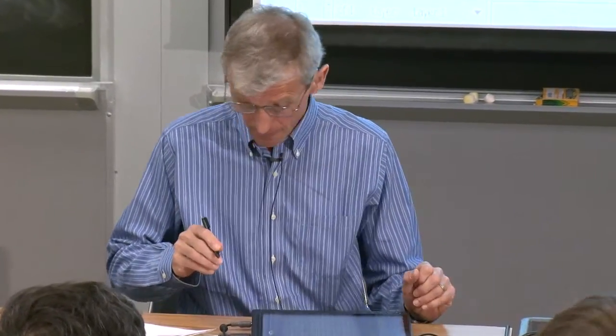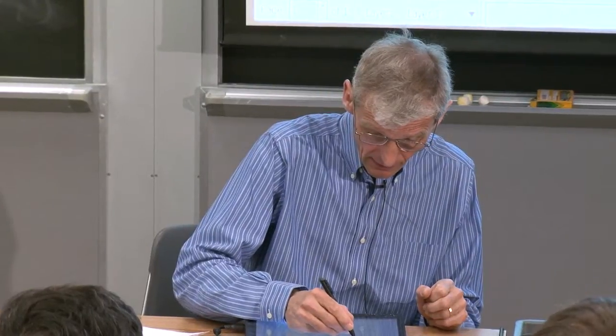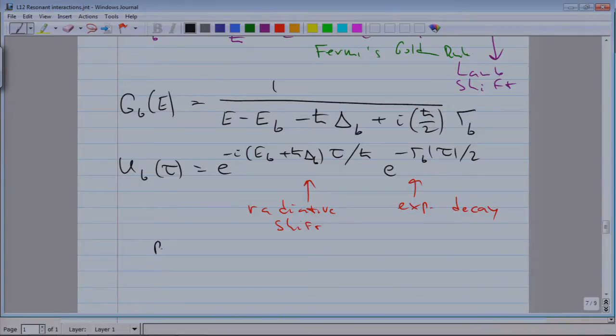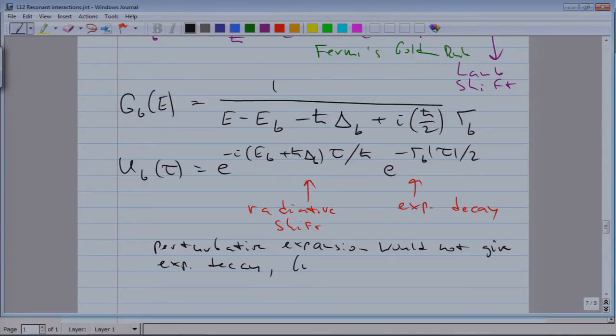And finally, if we hadn't done the infinite summation of diagrams, if we had done a perturbative expansion, we would have never obtained exponential decay. We would have obtained some polynomial decay.